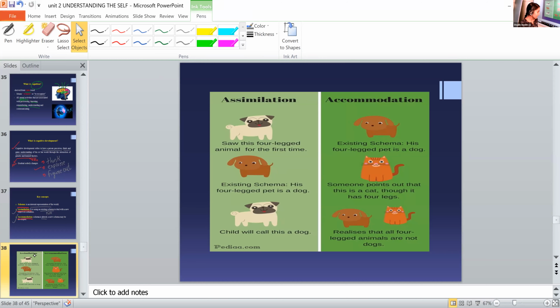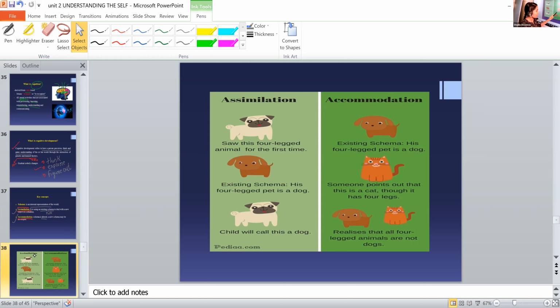In his house he has a pet that is a dog with four legs. So his existing schema is that all four-legged animals are dogs. Then he sees a different colored dog in the surroundings, and he calls it a dog. That is assimilation. His existing schema is not changed. His existing schema is that all four-legged animals are dogs, right? So his schema is not changed.